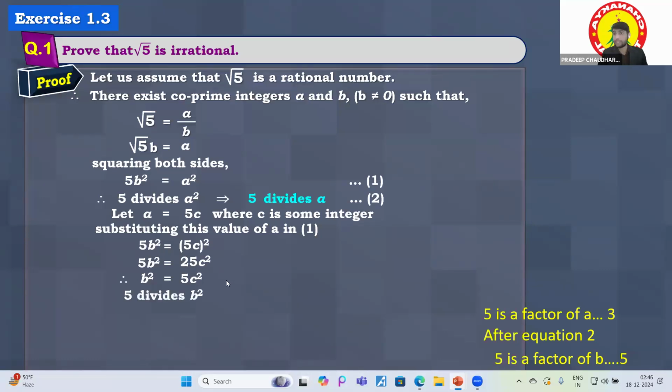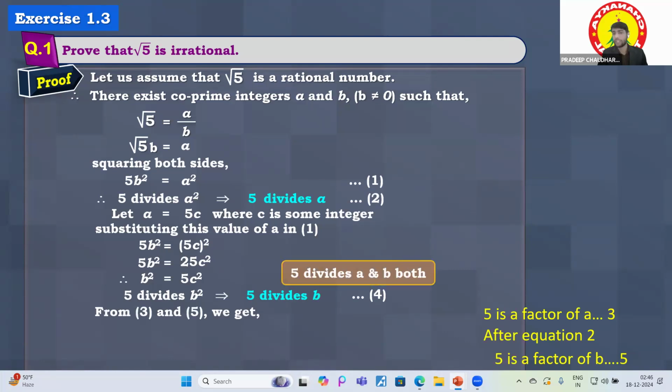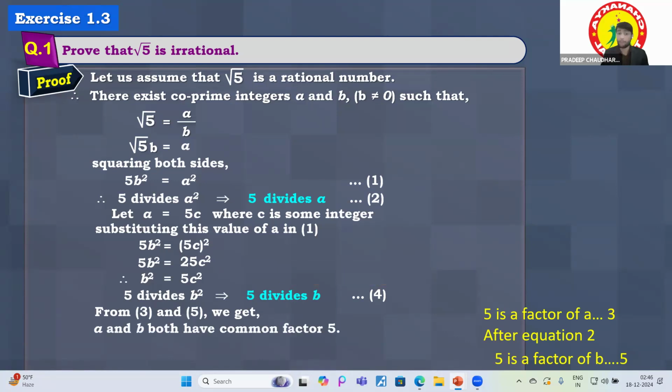So it simply means 5 is also dividing b square, so 5 divides b as well. From the third and fifth, we get that a and b have a common factor, that is 5. If a is divisible by 5 and b is also divisible by 5, then 5 is a common factor between them. So this simply means these are not co-prime numbers.